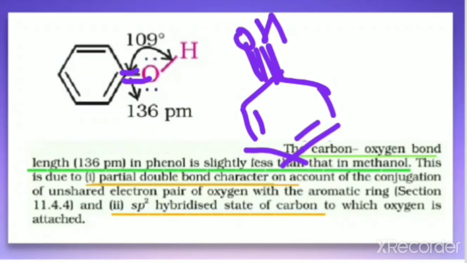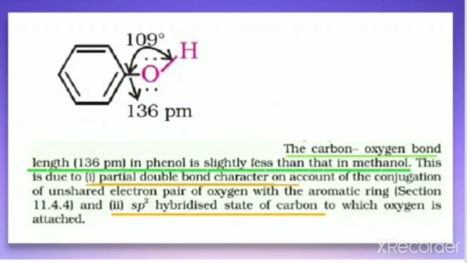As the bond order increases, the bond length decreases. Because of this, phenol has slightly lesser bond length compared to methanol.